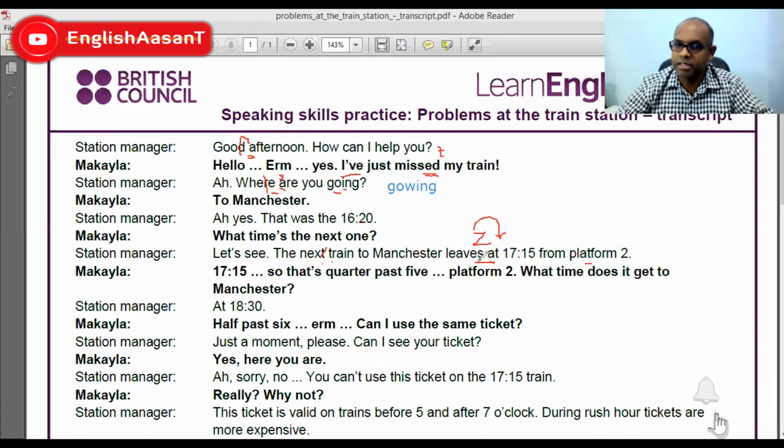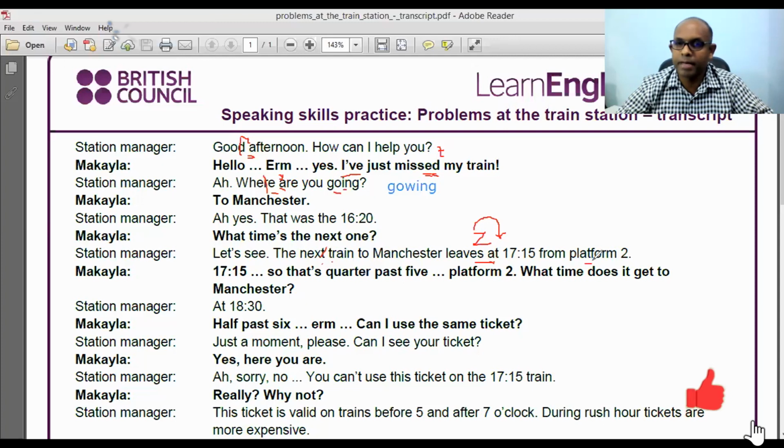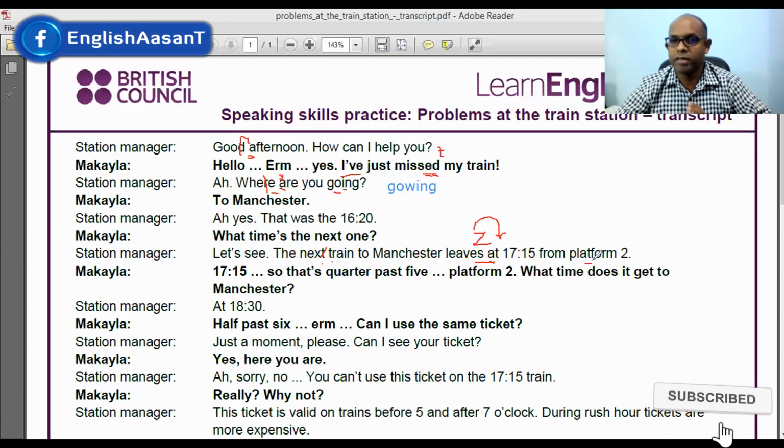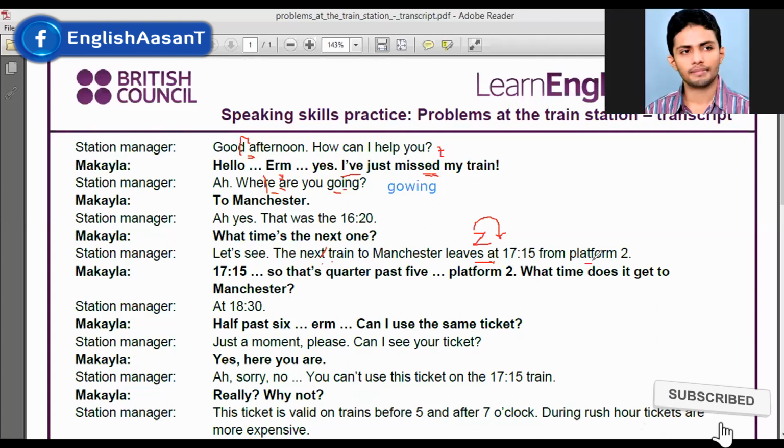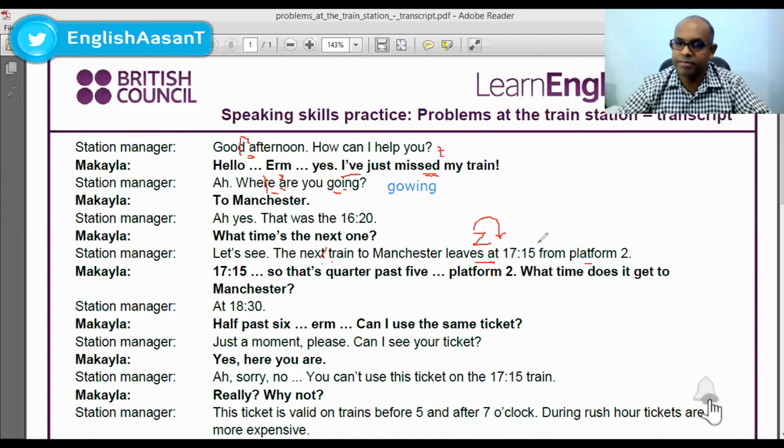Okay, Manchester leaves at 17:15. From platform, this becomes platform. So this T, we don't release that T. Just hold the T within your articulation system, within your throat. Okay, so leaves at 17:15 from platform 2. Platform 2.